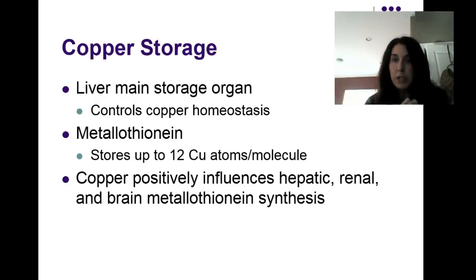In terms of storage, the liver is the main storage organ, and the liver controls homeostasis of copper. Metallothionein is another carrier of copper. It functions to store copper, and it can store up to 12 copper atoms per molecule. And copper will influence metallothionein synthesis in the hepatic, renal, and brain tissues as well.